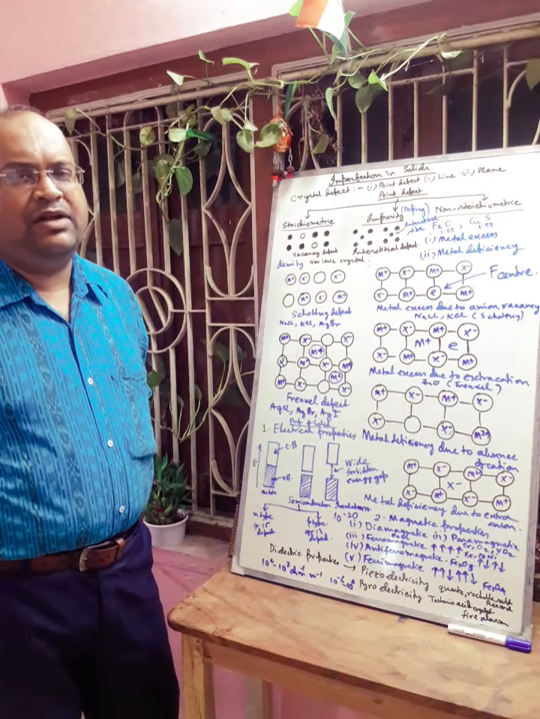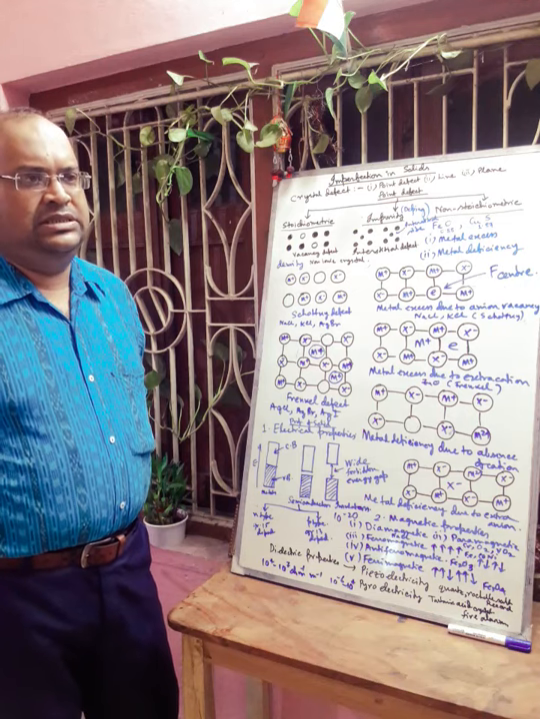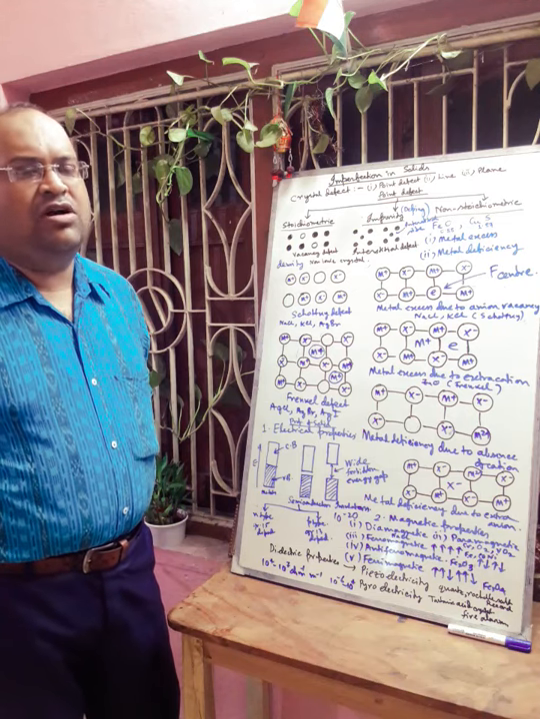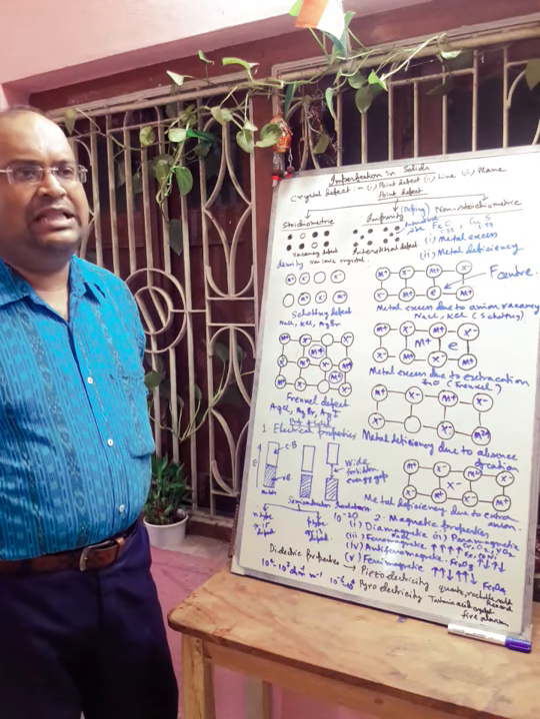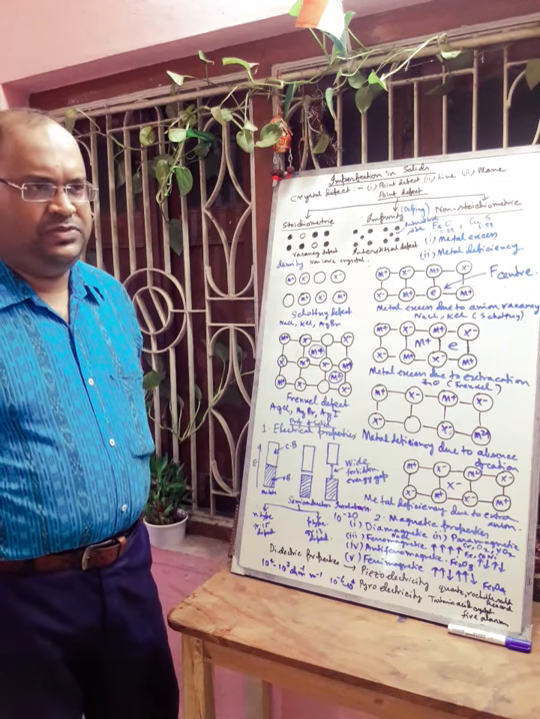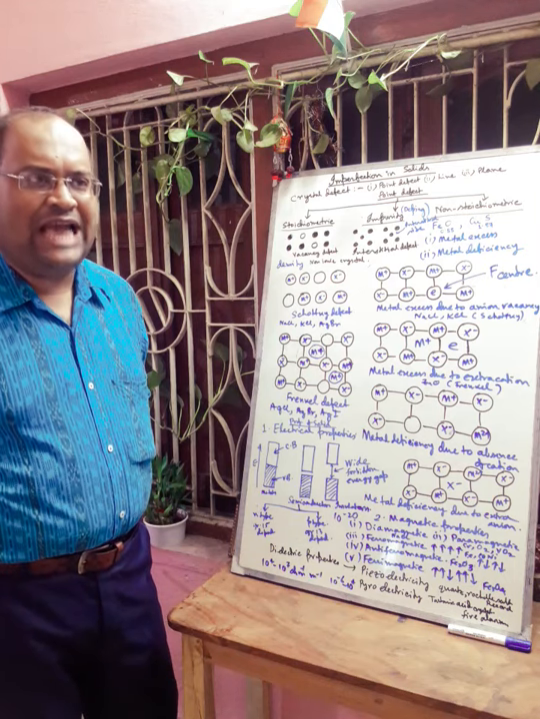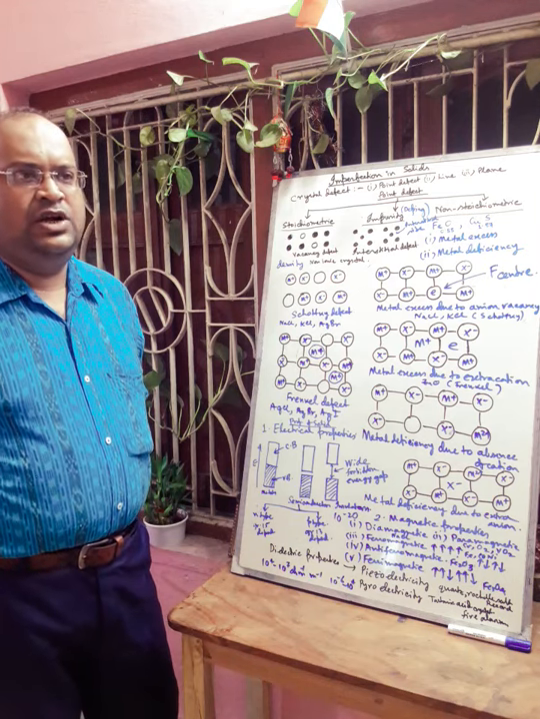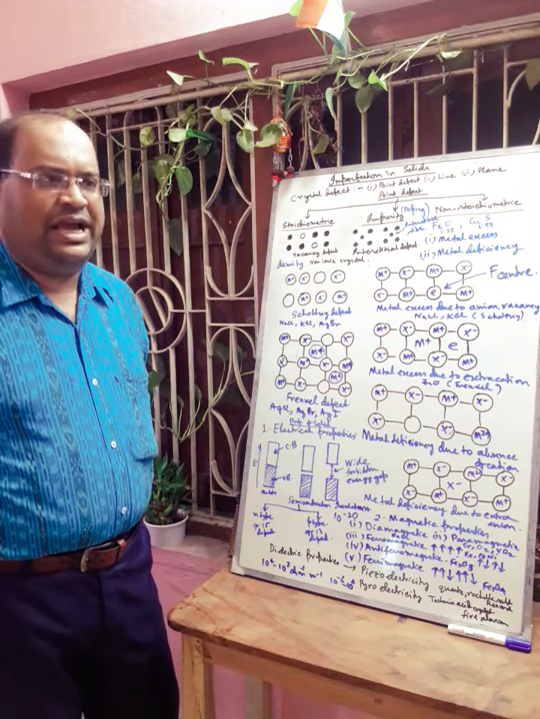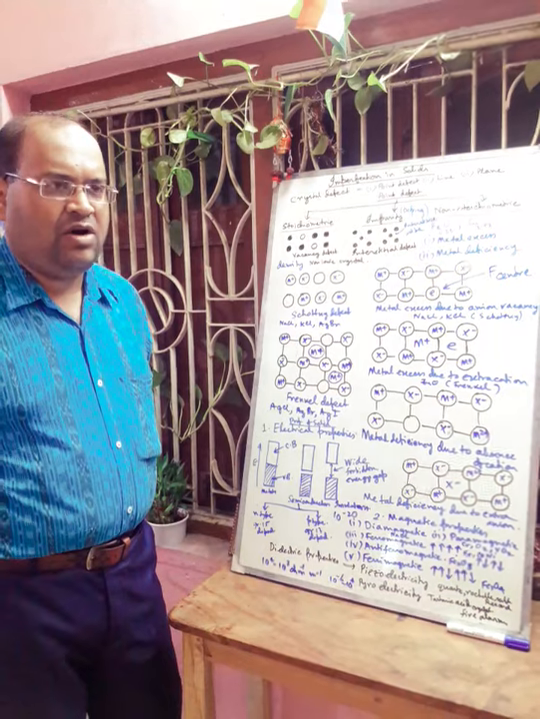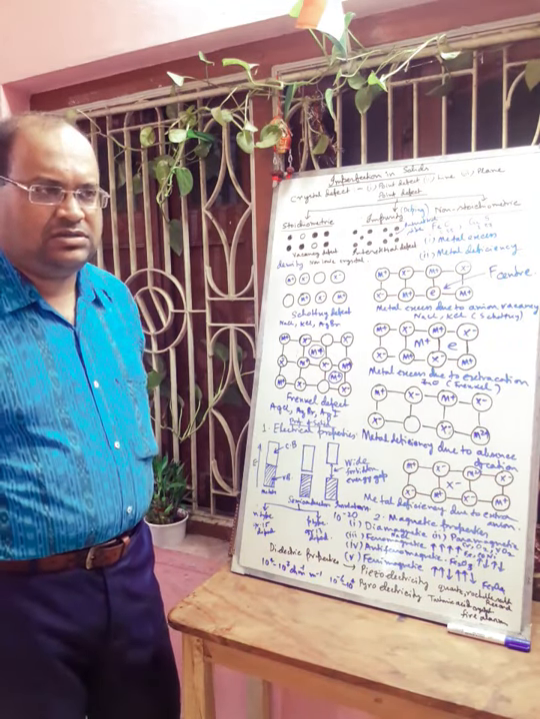Based upon electrical conductivities, solids can be classified into three types. One is called conductor, another is called insulator, and another is called semiconductor. Now what is conductor? The solids which allow the electric current to pass through them. Conductors may be of two types. One is metallic conductor. All of you know that metals are good conductors because they have free electrons.